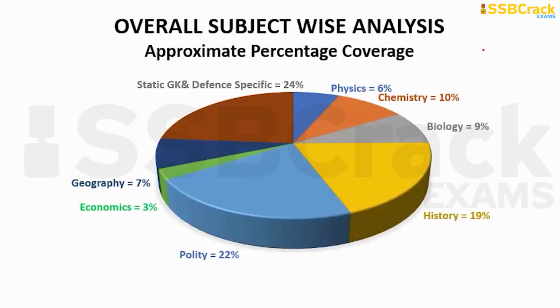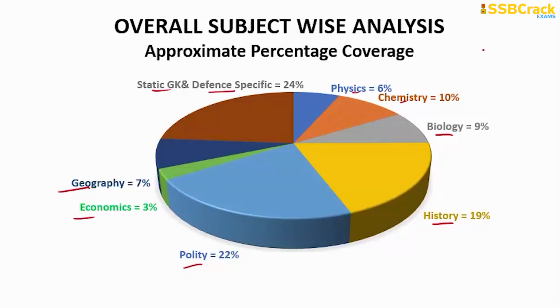Okay. So guys, now let's discuss the overall subject-wise analysis. So far we have covered physics, chemistry, biology, history, polity, economics, geography, and GK static and defense specific subjects. The physics portion consists of 6% of the overall paper, chemistry 10% and biology 9%. All these three general science subjects cover 25% of the paper.